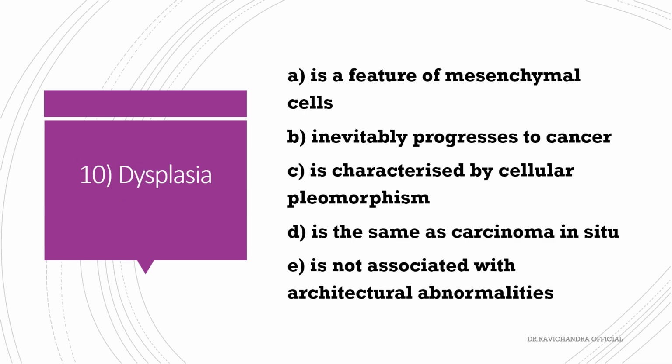Dysplasia is a feature of mesenchymal cells, inevitably progresses to cancer, is characterized by cellular pleomorphism, is the same as carcinoma in situ, is not associated with architectural abnormalities. Dysplasia is characterized by cellular pleomorphism.